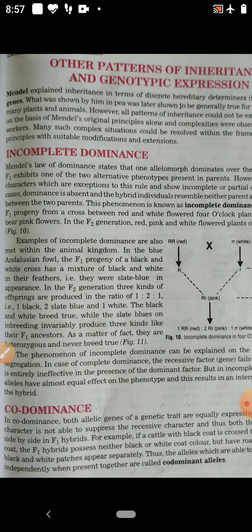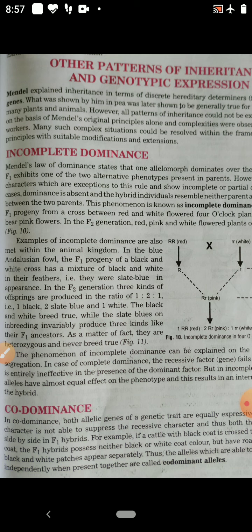So this was explained by modifying Mendel's law. That means, when there was a deviation from the Mendelian ratio, it was explained by modifying Mendel's law. Now this is called post-Mendelian genetics or neo-Mendelian genetics.